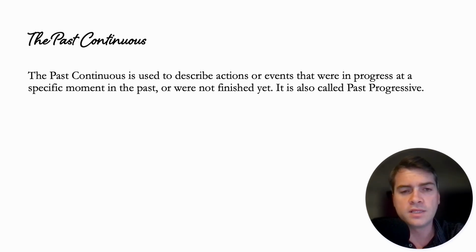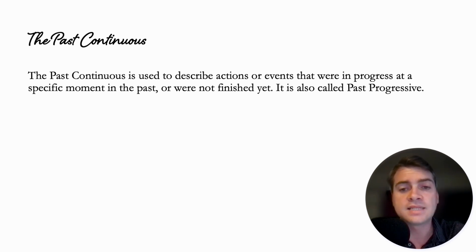So if you recall the example that I gave in the present continuous, I said, if someone called you on the phone right now, what would you say you were doing? Okay, so if someone called me right now, I would say I am teaching. Okay, but if I'm telling a story where someone called me on the phone yesterday, it's not what I am doing, it's what I was doing at that moment.